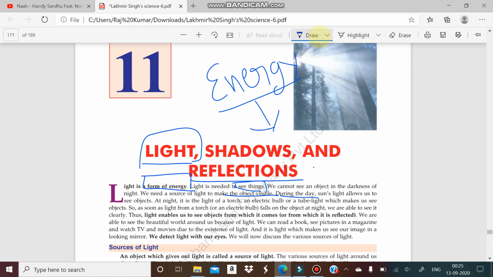During the day we have seen the sunlight allows us to see all objects, because it is the major source of light, and the light which is emitted from the sun helps us to see the objects. But during the night we use some artificial sources of light, like the torch, like the electric bulb, like the tube lights. These things generally help us to see the object.